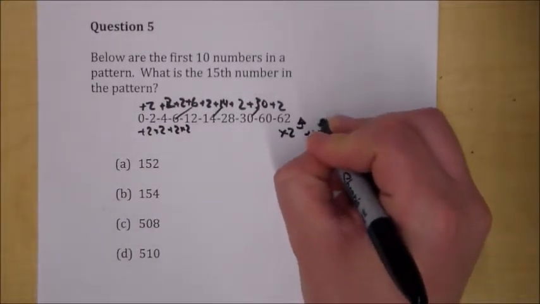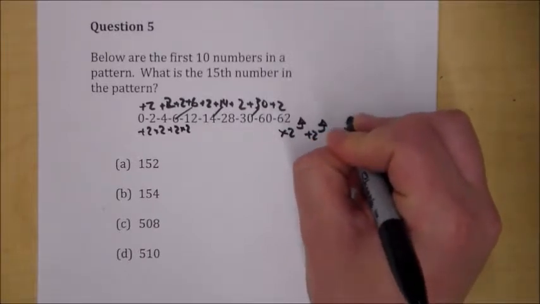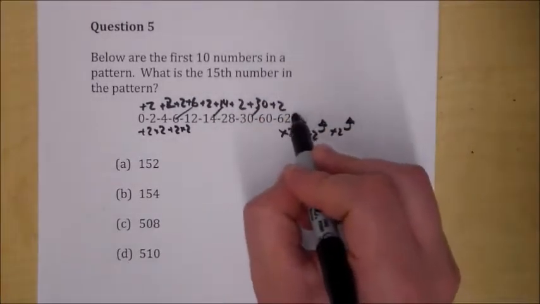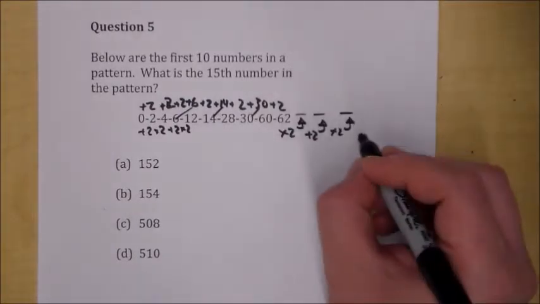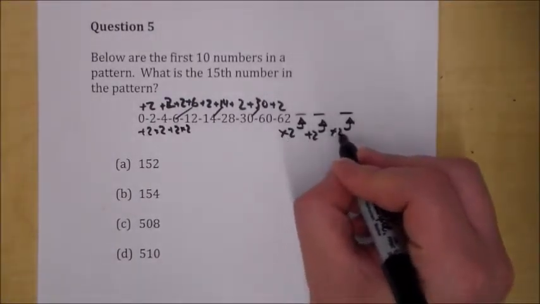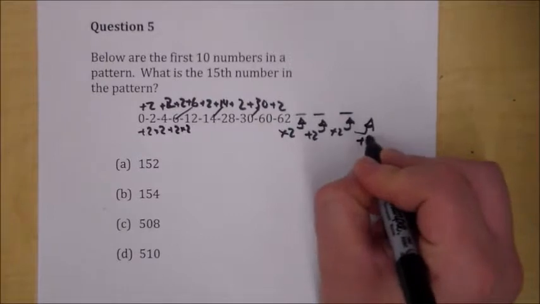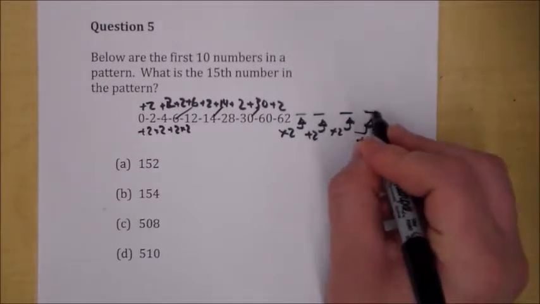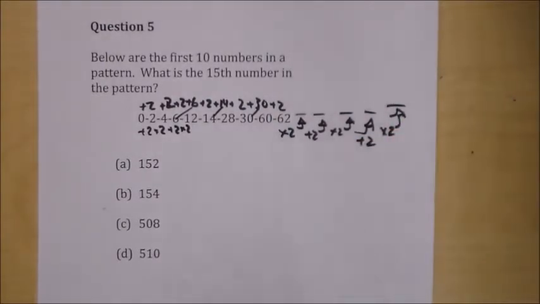Plus 2 to go to there. Times 2 to go to there. And how many spaces do we need? We have 10. So we want to go 11, 12, 13. Times 2 plus 2, times 2 plus 2, and then we go times 2. All right, so that'll be our 15th spot.